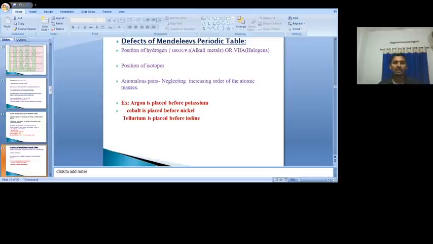And similarly, like tellurium and iodine, there are other anomalous pairs: argon and potassium, cobalt and nickel. So these three, argon and potassium, cobalt and nickel, tellurium and iodine, are called anomalous pairs. In these three cases, he was neglecting the increasing order of atomic weight while arranging those elements. So these are the drawbacks of Mendeleev's periodic table.